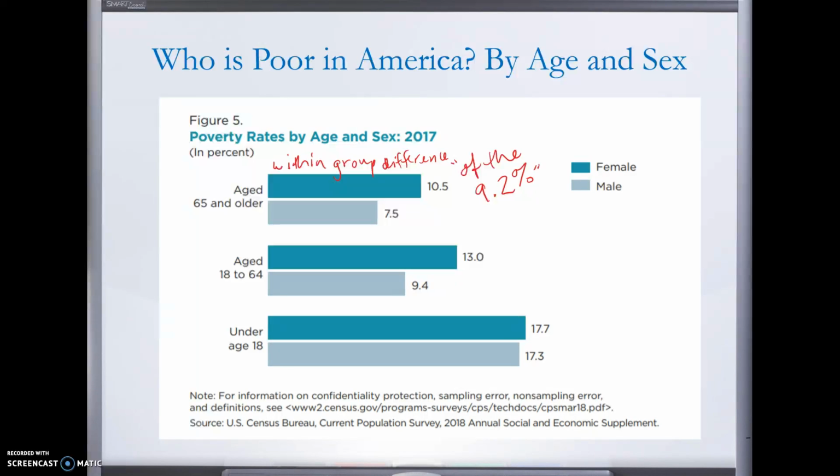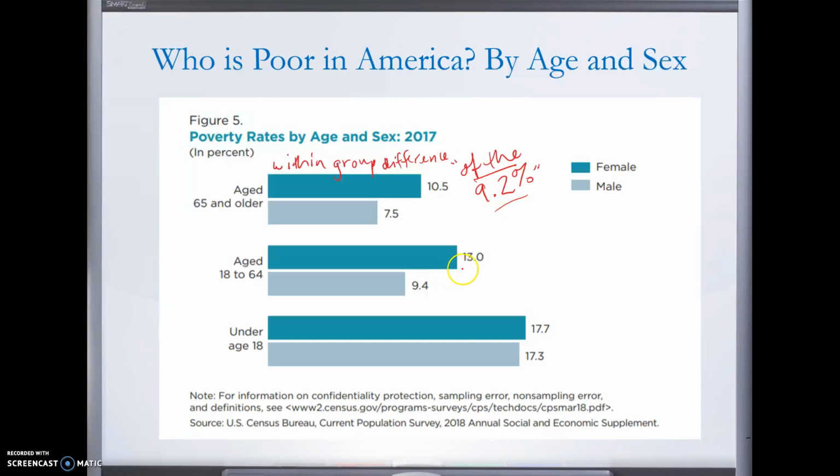The most pronounced differences are among the elderly and among American adults, age 18 to 64. Of the 9.2% of elderly Americans that are poor, we want to look within that category, right?